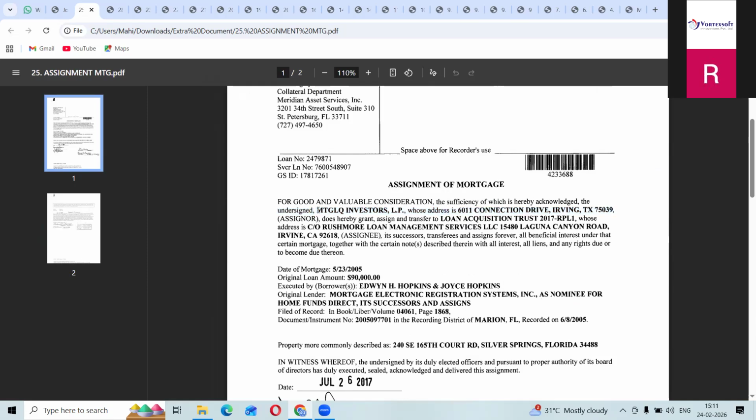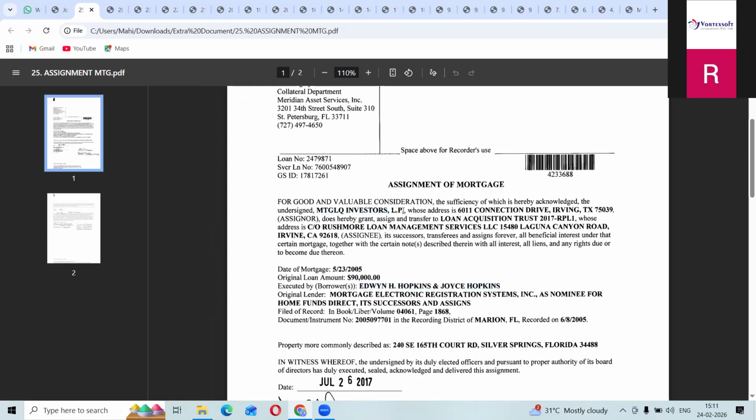See, this is the previous bank. MTGLQ Investor is the previous bank. Now they are assigning to this new bank. See, Loan Acquisition Trust 2017 RPLI. Previously, for these two persons, the borrowers, they had taken a loan from this previous bank.